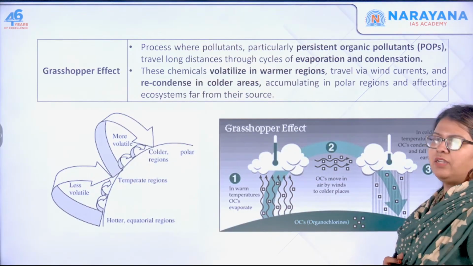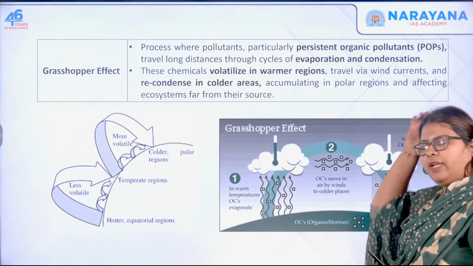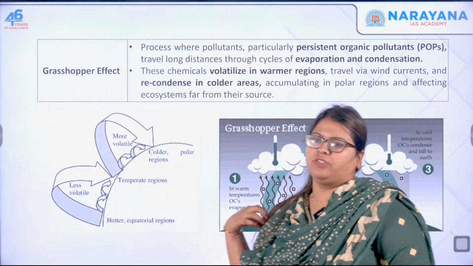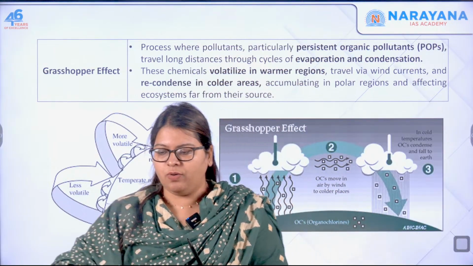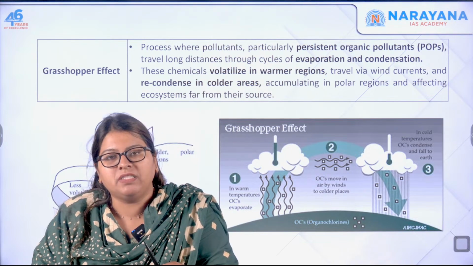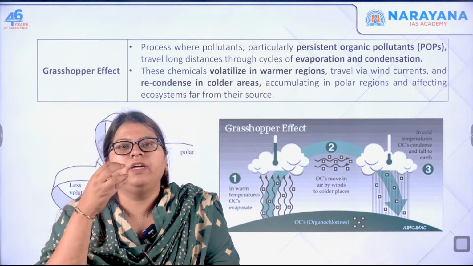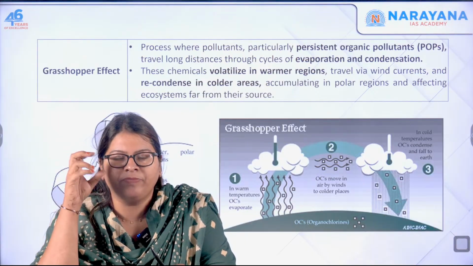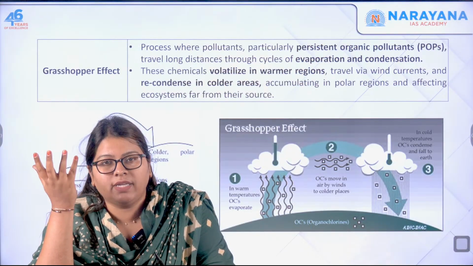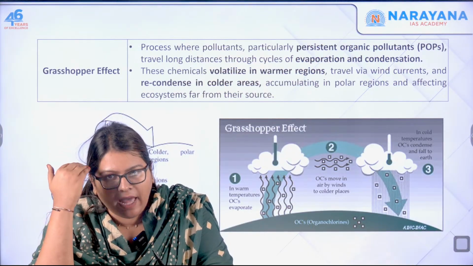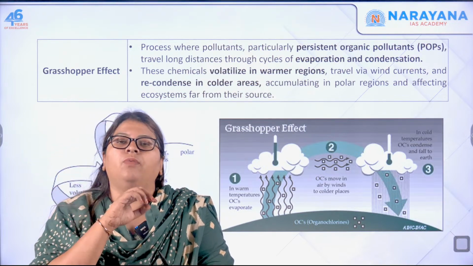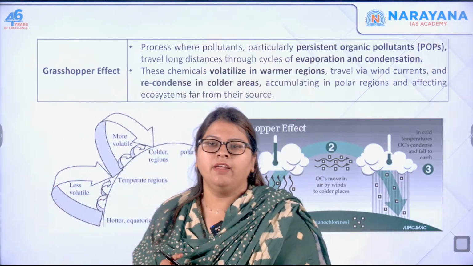Next is the grasshopper effect. Why is this called a grasshopper effect? This is because it is a particular process. Here you have the POPs, the persistent organic pollutants, which are suspended in the atmosphere. If there is a region of high temperature, it becomes very volatile and evaporates and gets carried away by the local winds or the wind system. And then when it reaches the colder regions, what does it do?